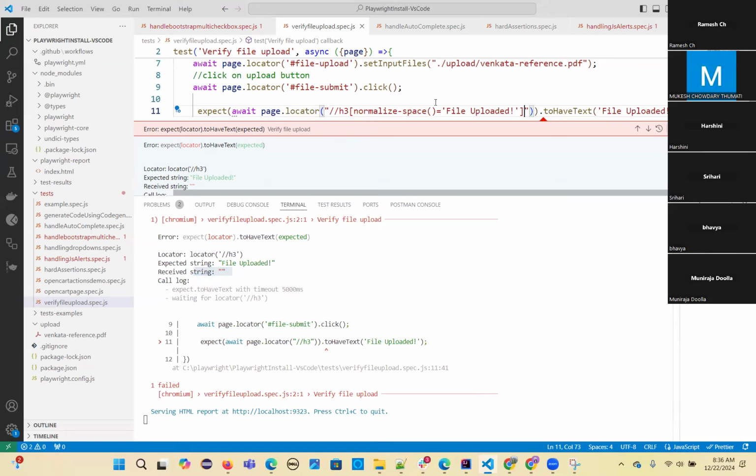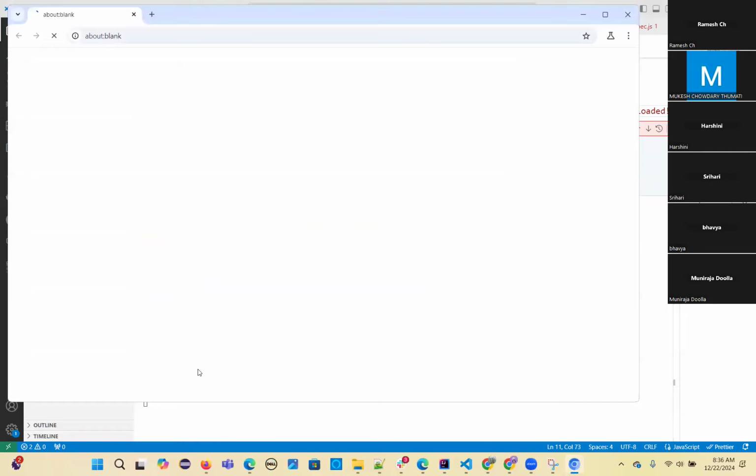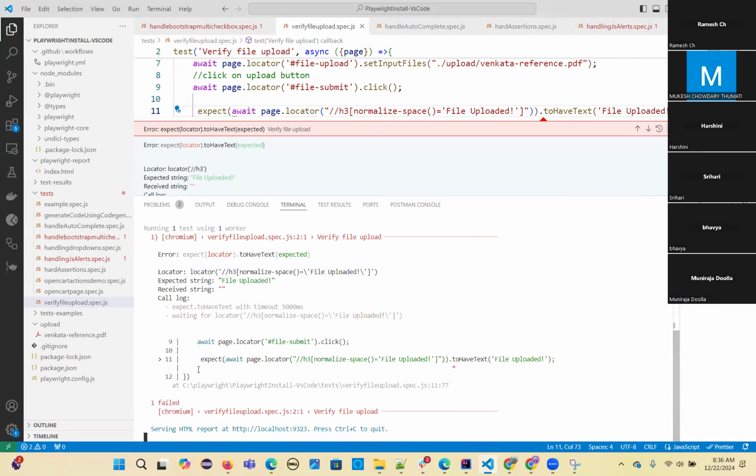Okay. It is getting a null, not getting any value. Let's see what the issue is. Otherwise, you get the text and then you verify that. Yeah, still we are not getting it.